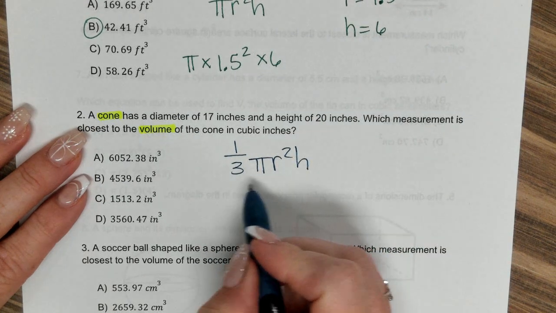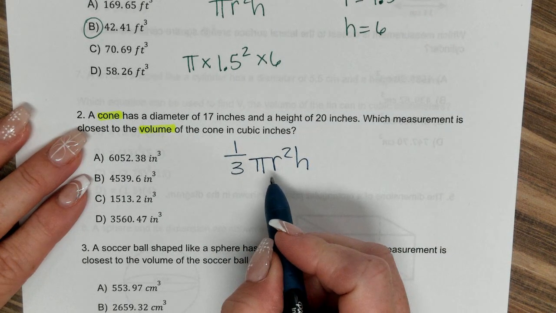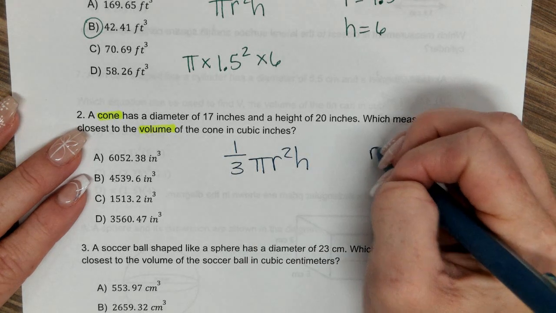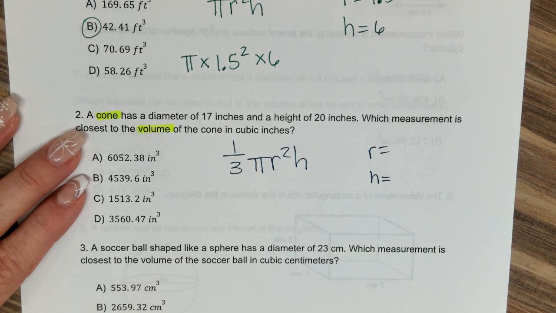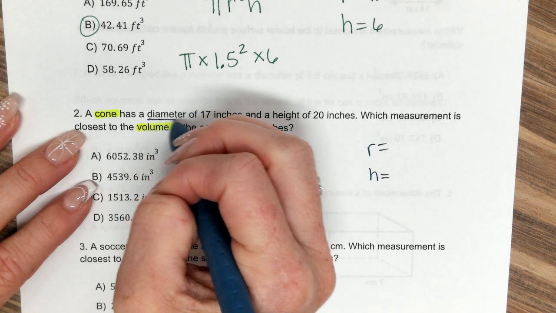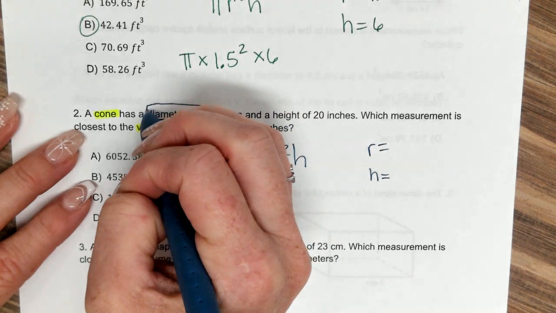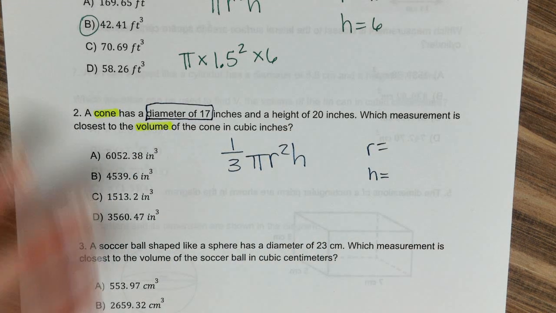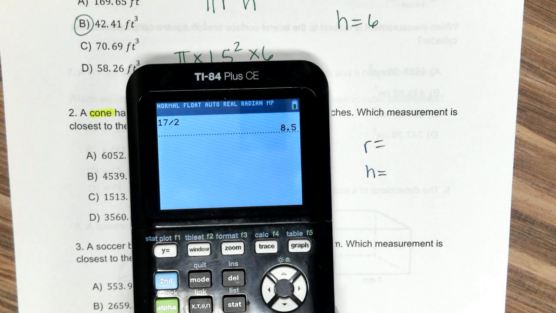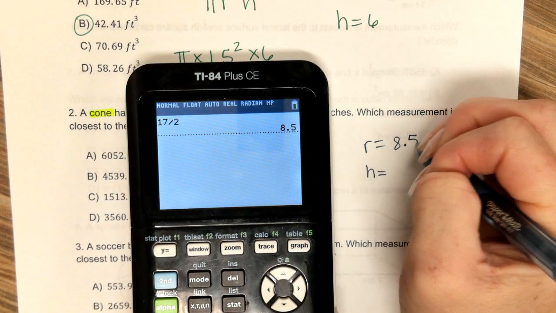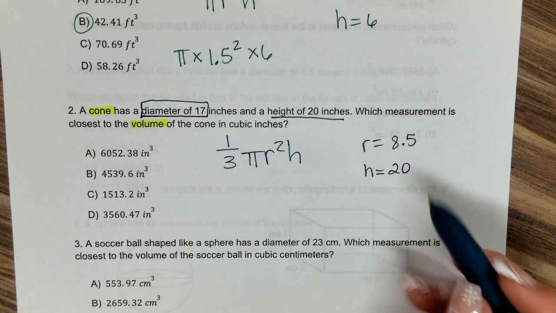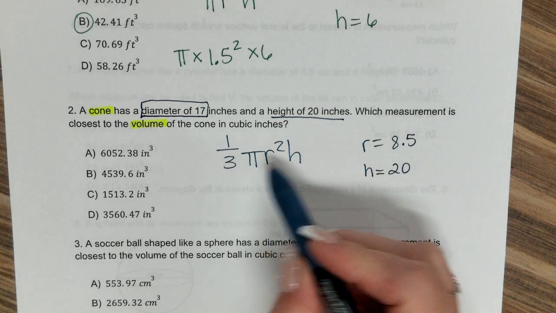What do I need to use this formula? What pieces do I need? I need an r and an h. So now I read to see if they gave me those. It says diameter of 17. And if they give me diameter, I have to divide by 2. So 17 divided by 2 is 8.5. The height was 20. So now I plug these in to this formula.